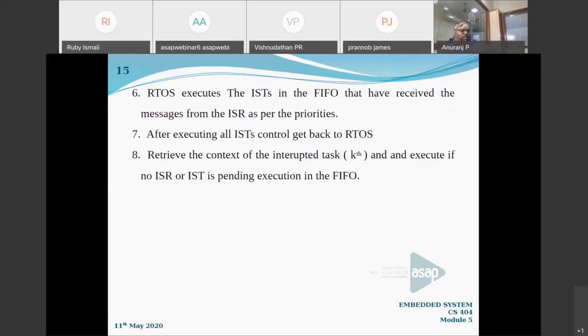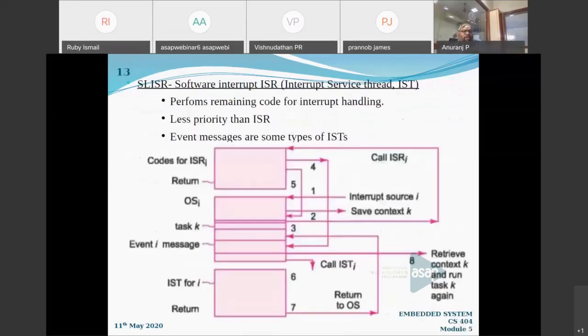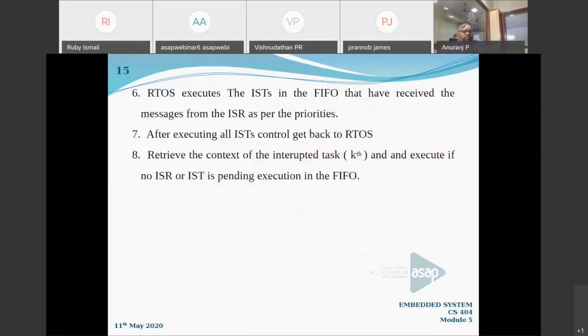After executing all ISTs, control gets back to RTOS in step 7, and in the 8th step there is only one task left to be executed, starting from the kth task whose context has been saved, which will be retrieved and executed. So these are the three techniques that we usually follow for handling interrupts.